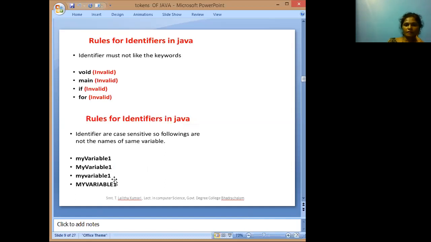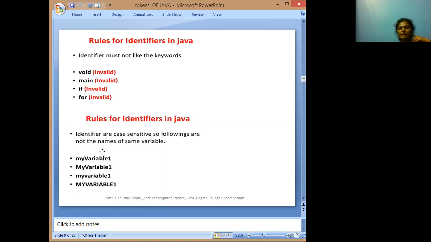Next, rules for identifiers: identifiers must not be keywords. Void, main, if, for are all keywords, and these keywords must not be taken as identifiers. Another rule for identifiers is that they are case sensitive. Case sensitive means both uppercase and lowercase letters are distinct.